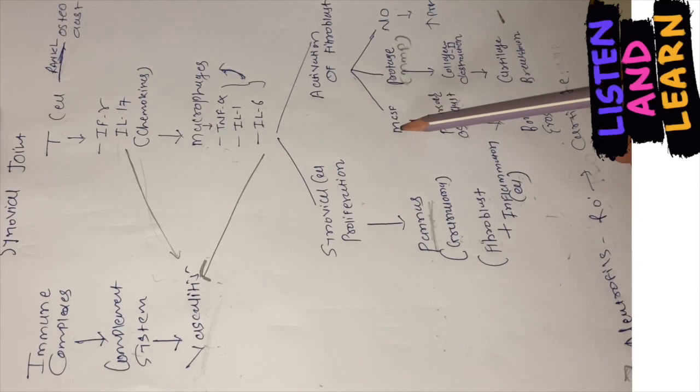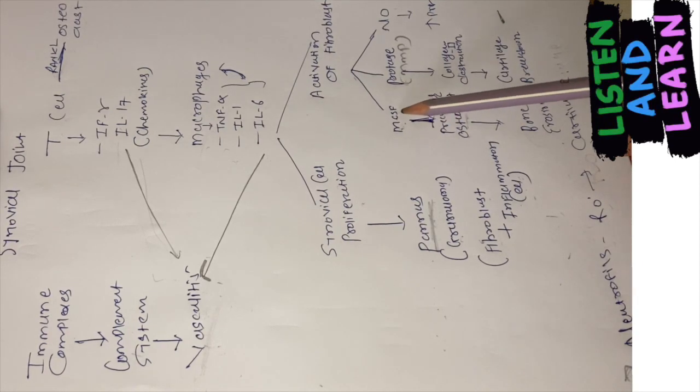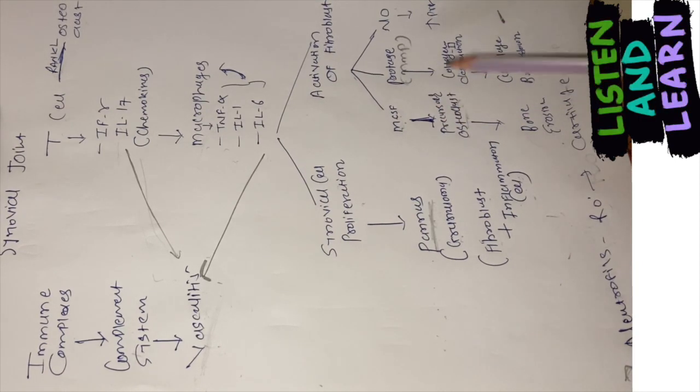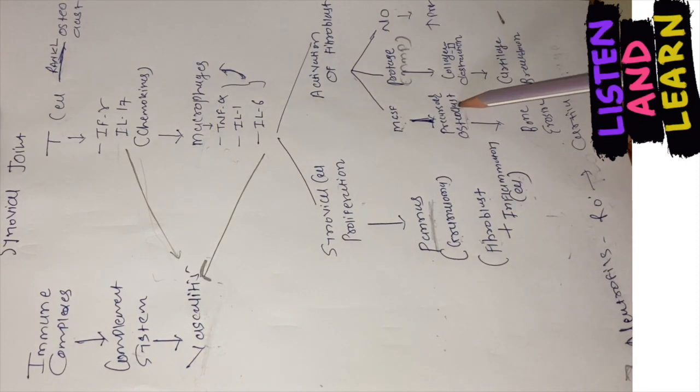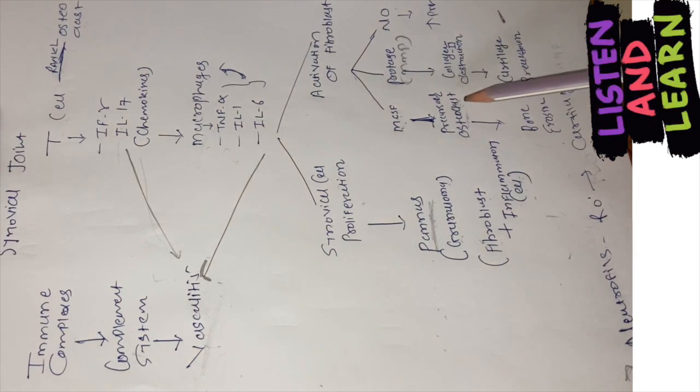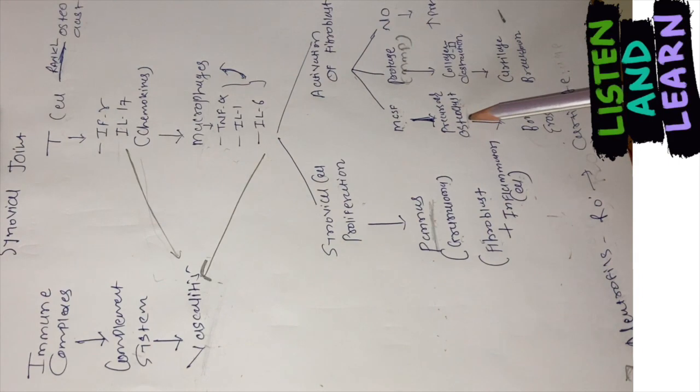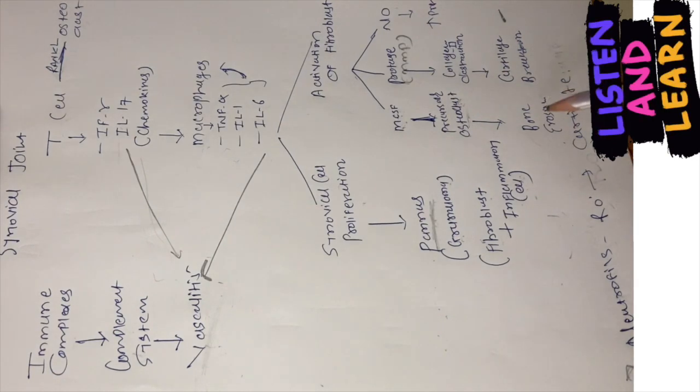Now this MCSF, colony stimulating factor, will activate the precursor osteoclast, right? We know that osteoclast is responsible for bone destruction. There are two cells, osteoblast and osteoclast. Osteoblasts are responsible for bone formation, whereas clasts are responsible for bone destruction. So this activation of osteoclast will cause bone erosion. They'll destroy the bone, right?